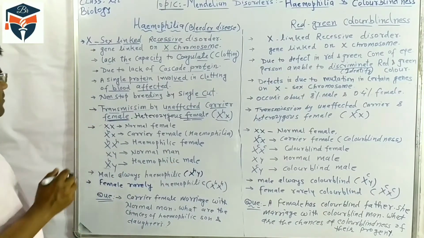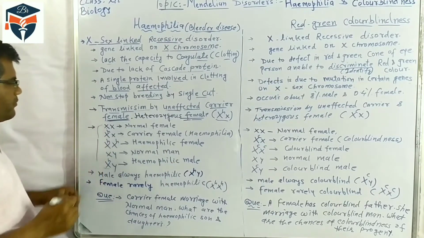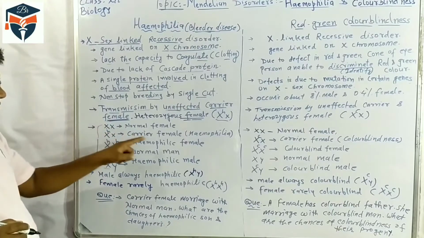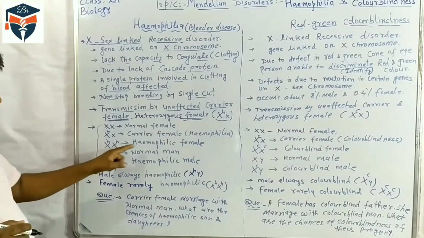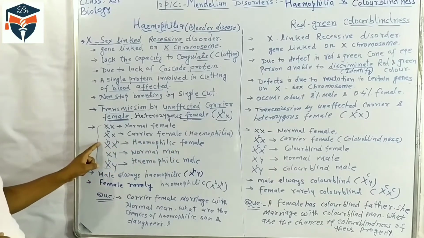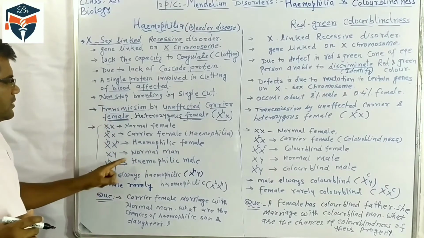So here you should remember this very important thing: normal female XX, carrier female XXH, and hemophilic female, in which both X chromosomes have the hemophilic gene, XHXH.